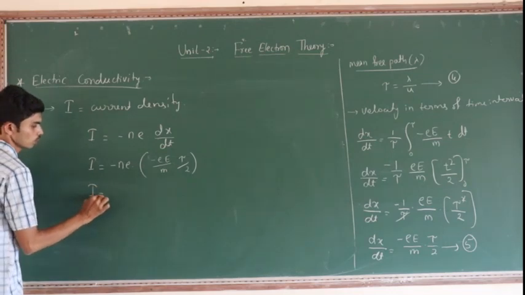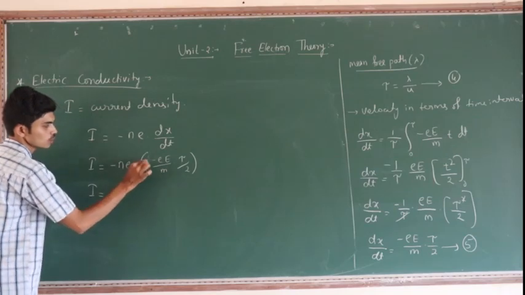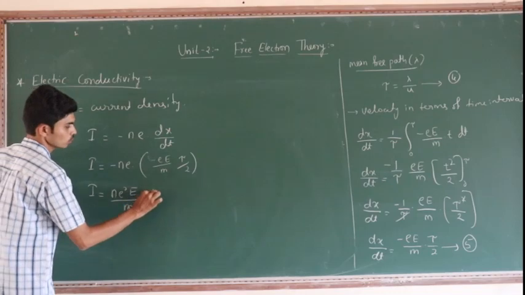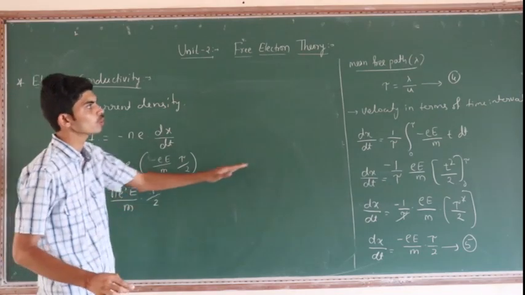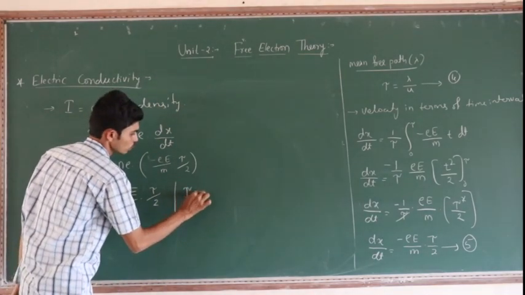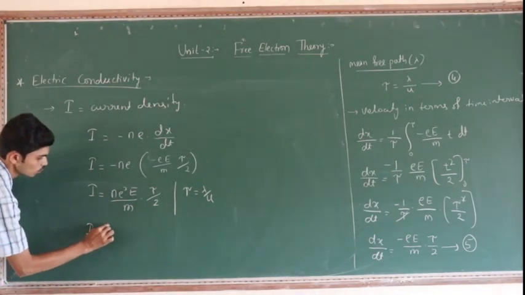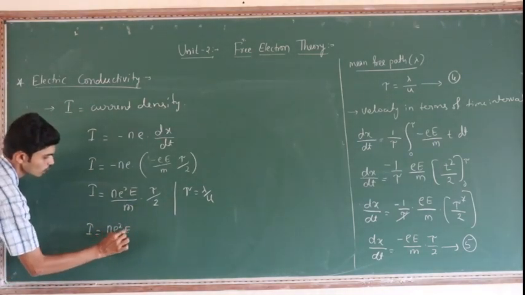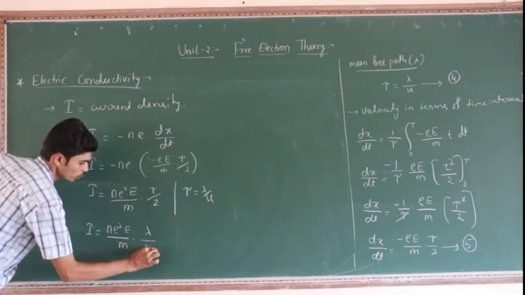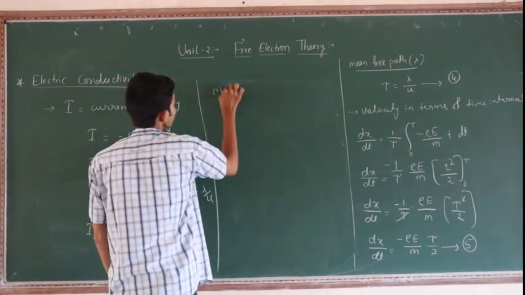Multiply those two, minus gets plus, n e into e square, capital E divided by m into tau by 2. And we know that tau is equal to lambda divided by u. So put here tau is equal to lambda divided by u. At that time J is equal to n e square E divided by m into lambda divided by 2 into u. Easy.